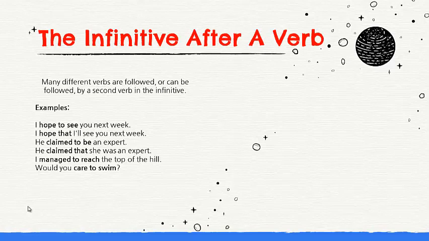He claimed to be an expert. Claim is the verb and then we have the infinitive, or we can also say he claimed that he was an expert. I managed to reach the top of the hill. To reach is an infinitive after the verb managed. And would you care to swim? Okay, we have the infinitive to swim after the verb here.